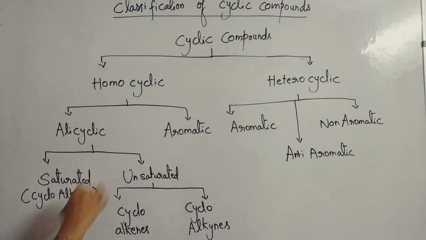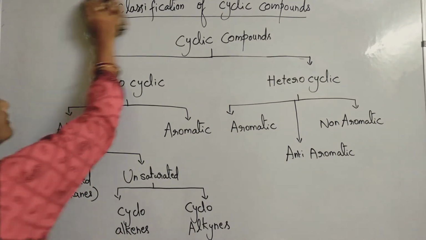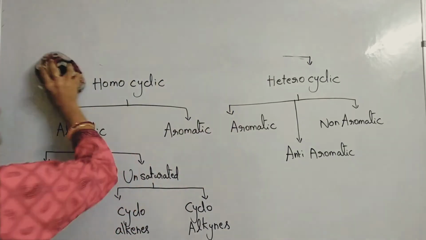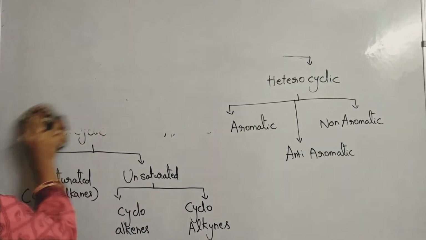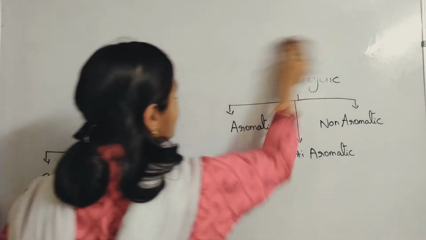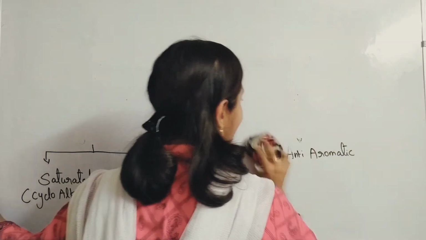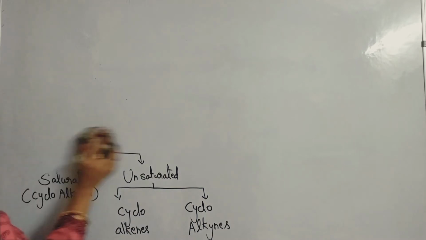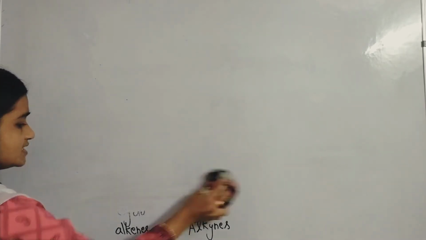Please make a note of all these classifications, as I am going to rub the board. Yes, I am rubbing the board now. So we are going to learn about homocyclic compounds, and in that, alicyclic compounds in this video. What are homocyclic compounds?